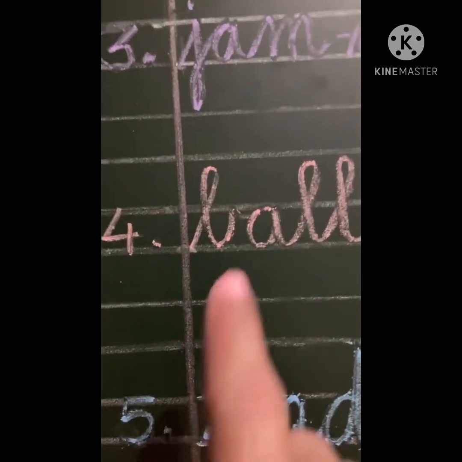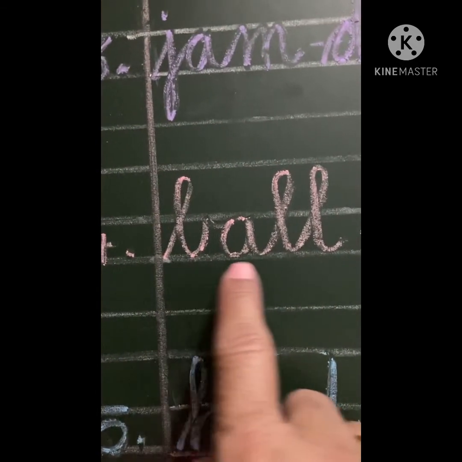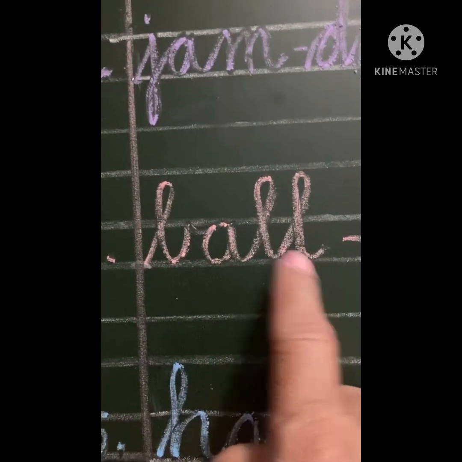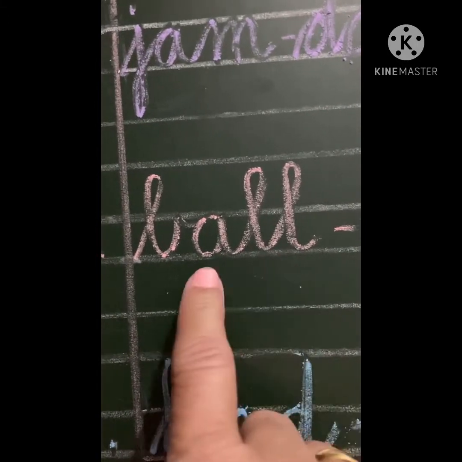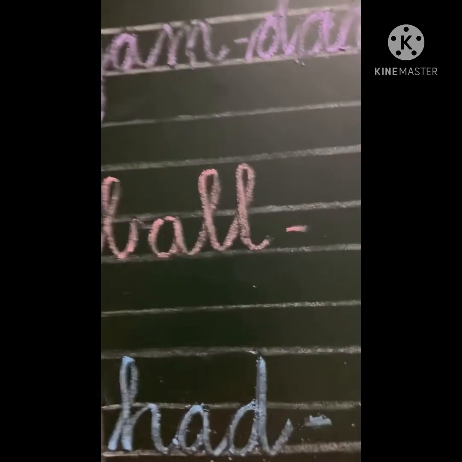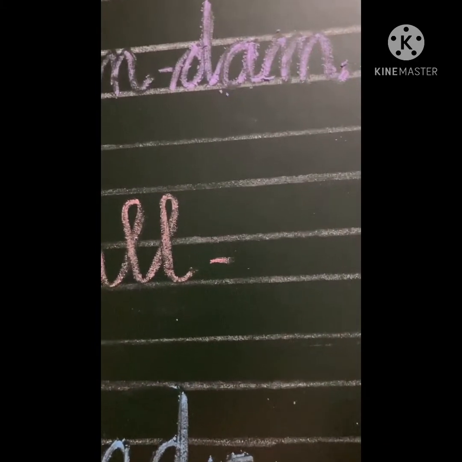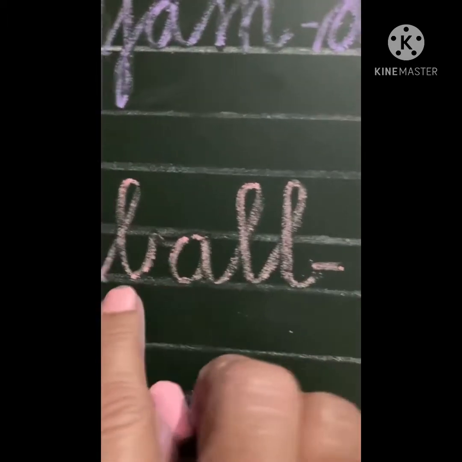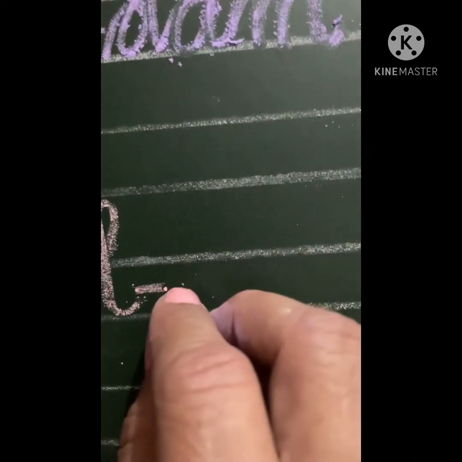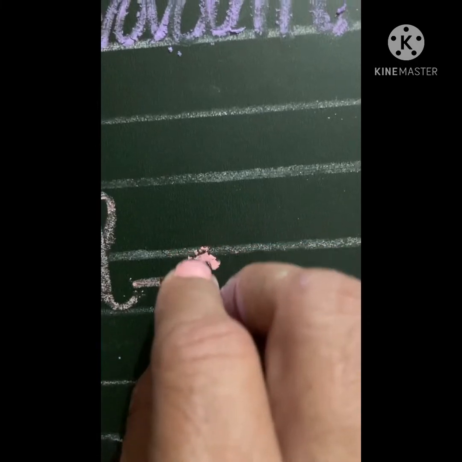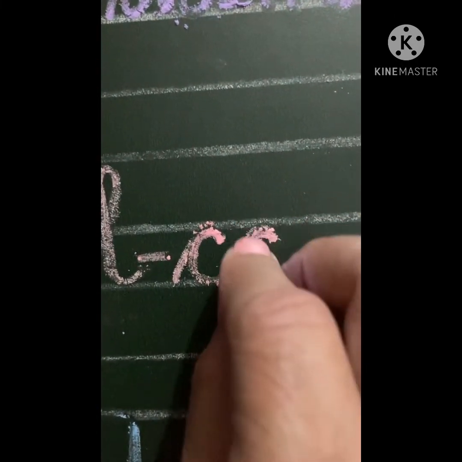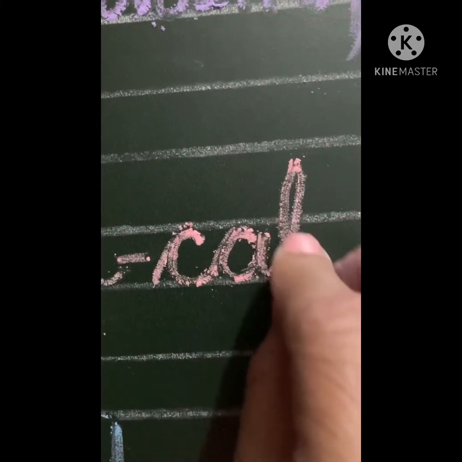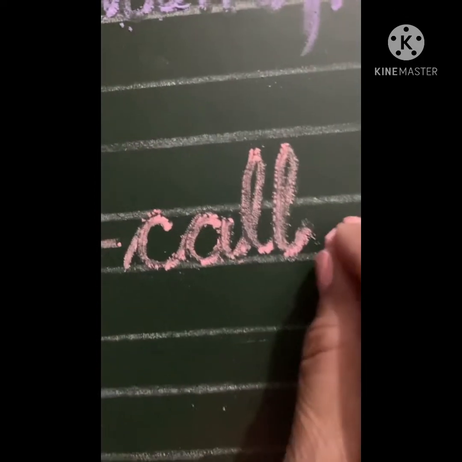For writing the next rhyming words, we have ball. Ending sound is all. So all words over here will be containing all ending sound. And remember children, the words should be meaningful. Instead of ball, B sound, we'll exchange it with C, K sound, K, O, L, call.